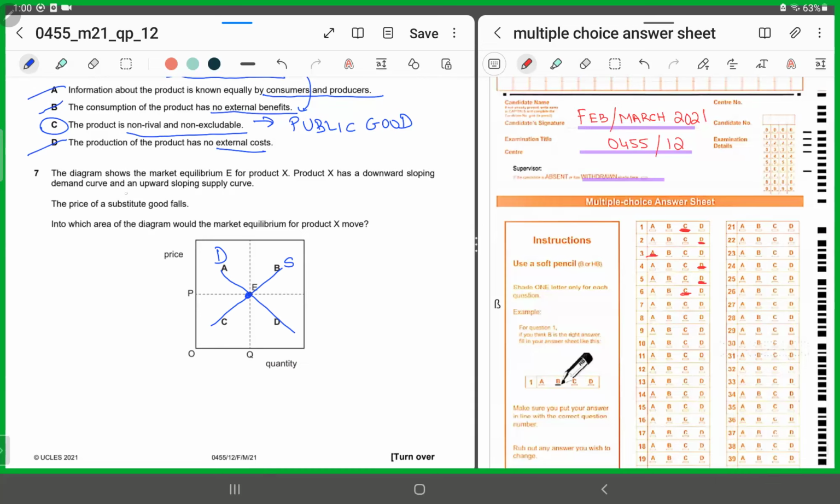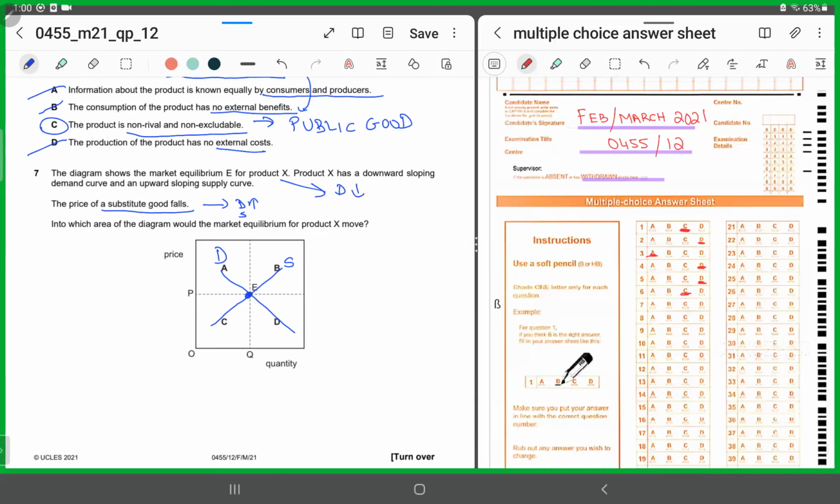Now they say the price of a substitute good falls. So if the price of a substitute falls, what happens? The demand for that substitute would increase. If the demand for that substitute would increase, what should happen to the demand for this product? The demand for this product should fall. So the demand for this product falls, what should happen to the demand curve?